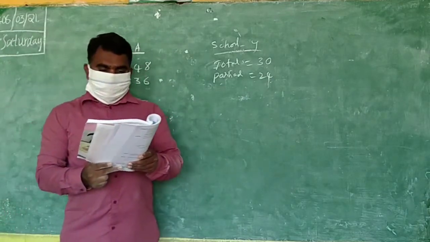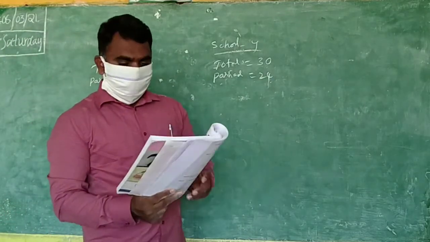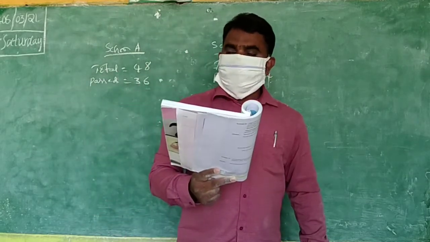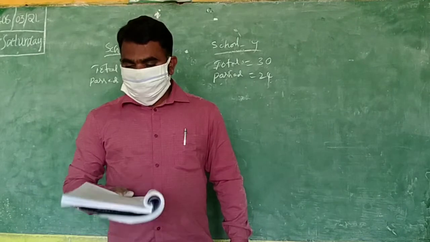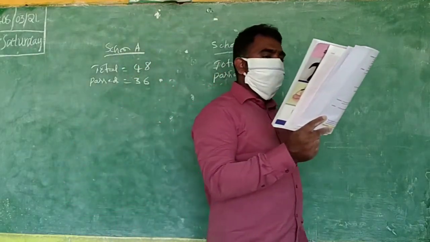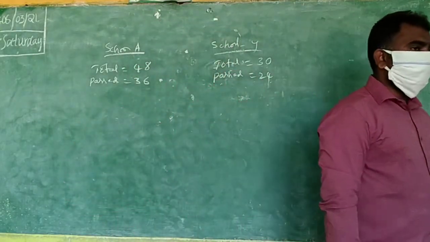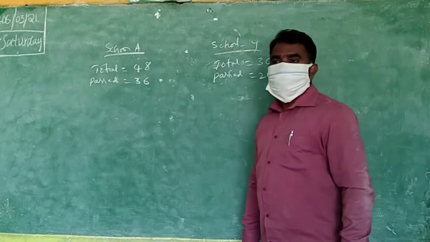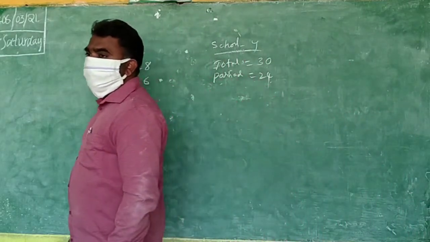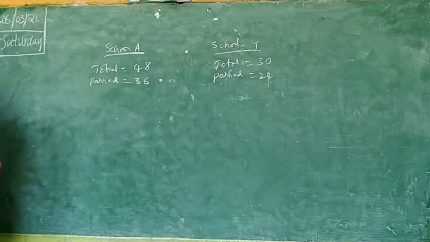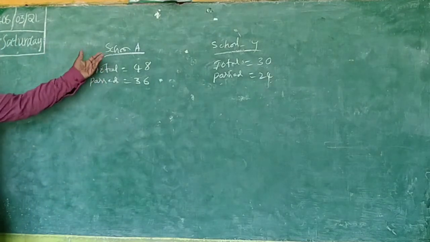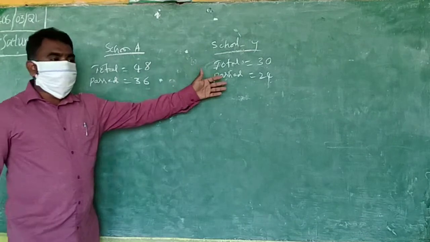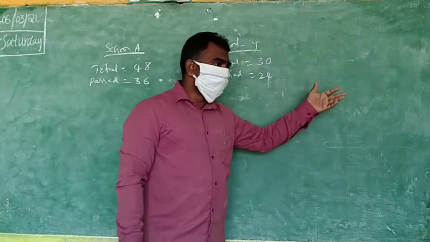Now, if the district educational officer wants to give an award on the basis of pass percentage, to which school will he give the award? Means what should we do? We have to find the pass percentage of school X and school Y.